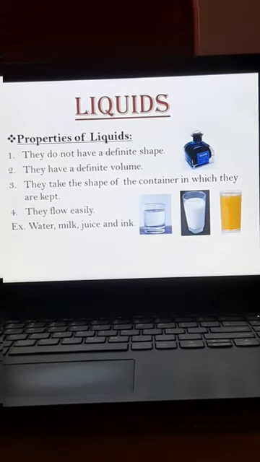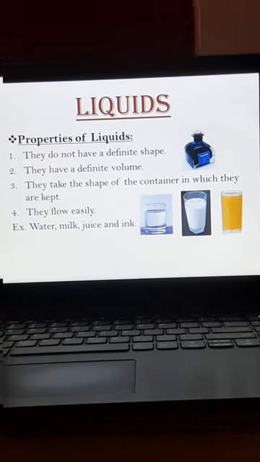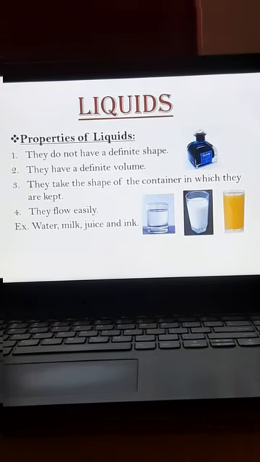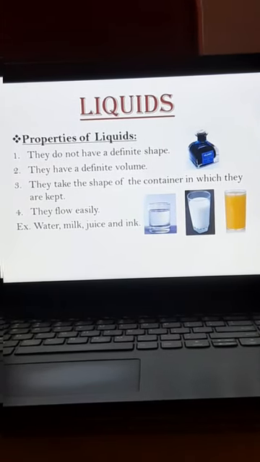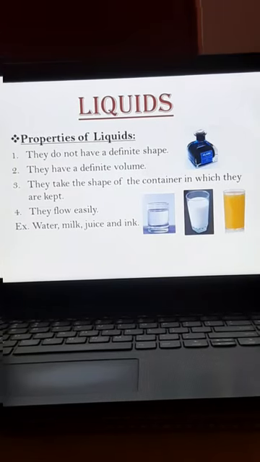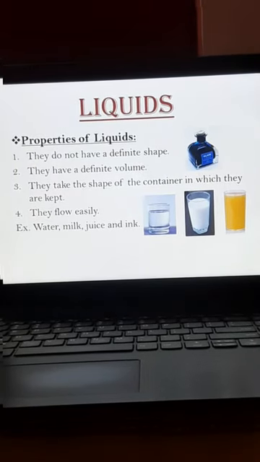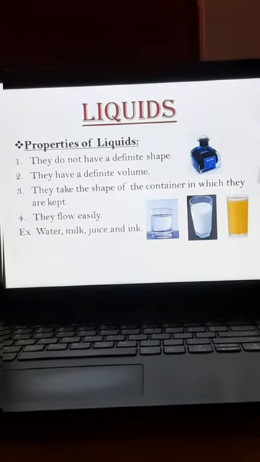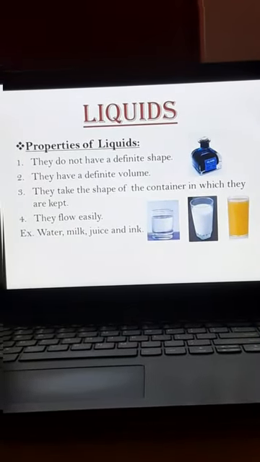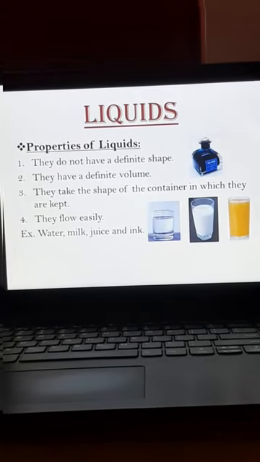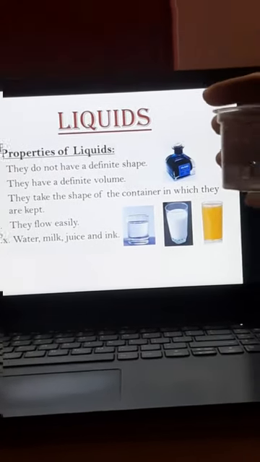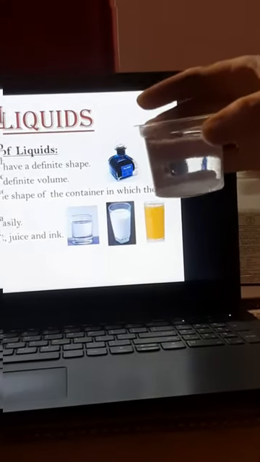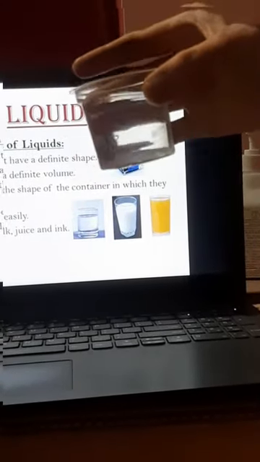Now liquids. What are the liquids you could see every day? Yeah, every day you like drinking water. You want to drink juices. Yes children? So they do not have a definite shape. When you pour water from one container into another container, the water does not have any shape.